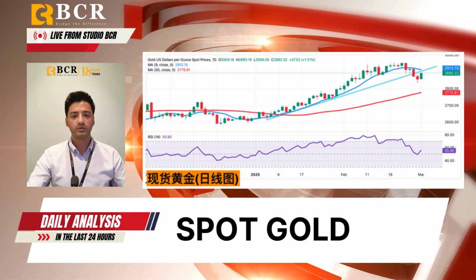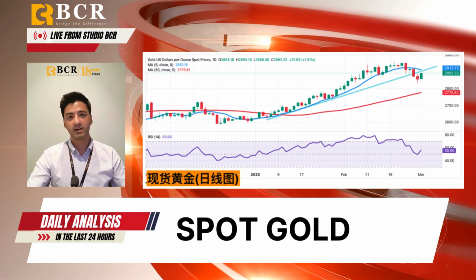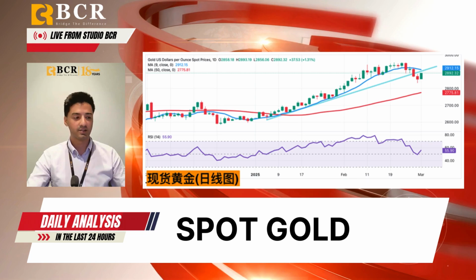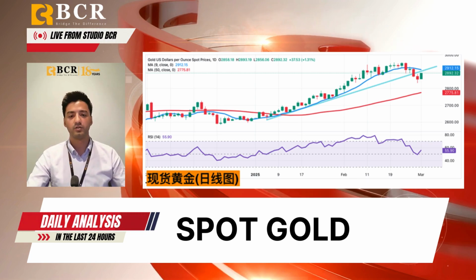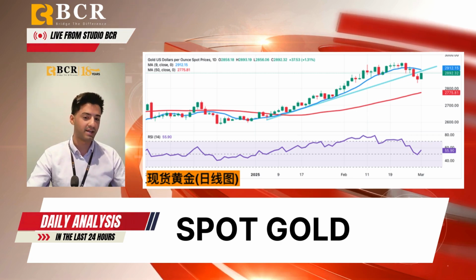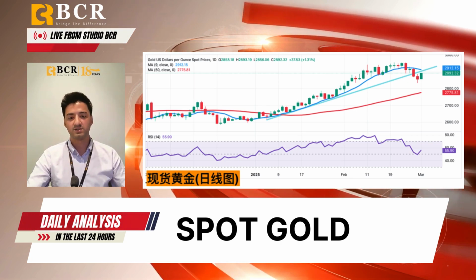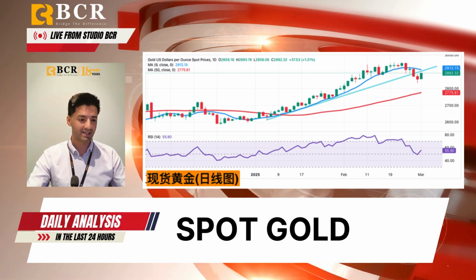Let's have a look at gold, which is recovering from multi-week lows, trading above 2880 after bottoming near 2833 last Friday. Concerns over US trade policy, weak PMI data, and lower yields are supporting safe haven demand. Meanwhile, escalating tensions around the Russia-Ukraine conflict continue to keep gold attractive.